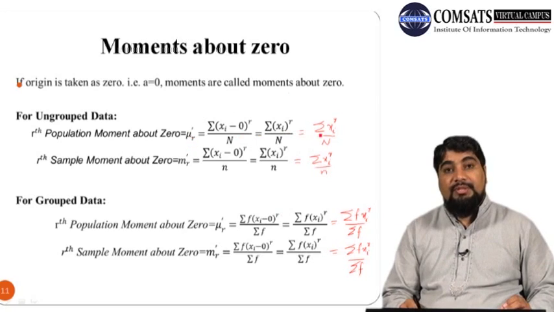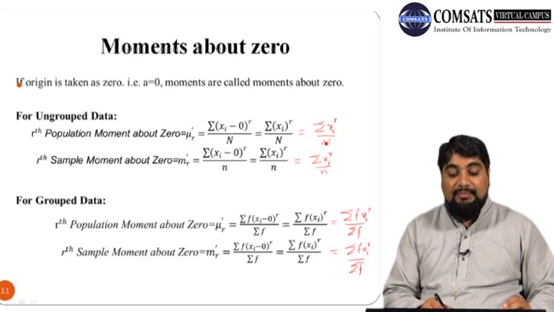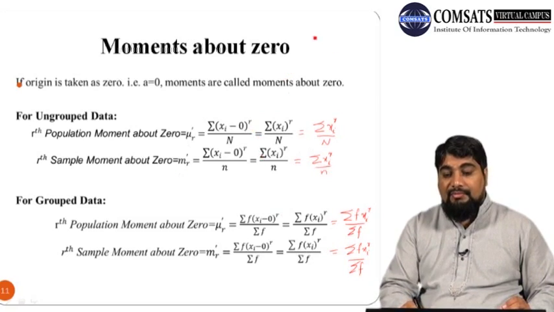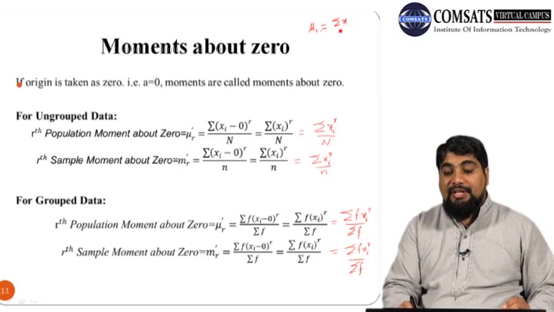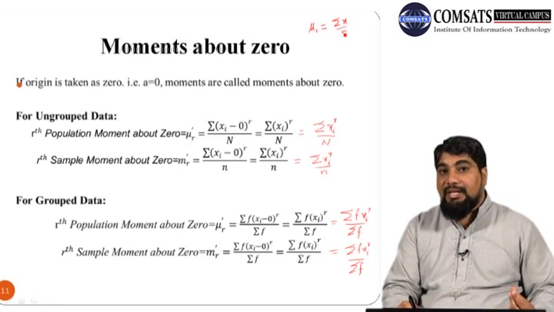So mu dash 1 will be summation xi raised to power 1, which means summation xi over N, the same as the arithmetic mean.